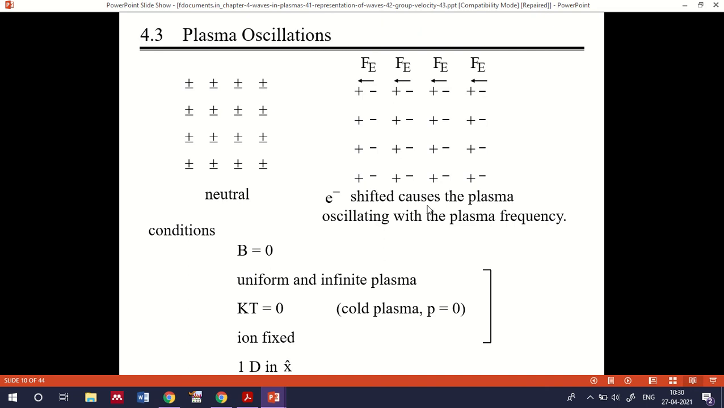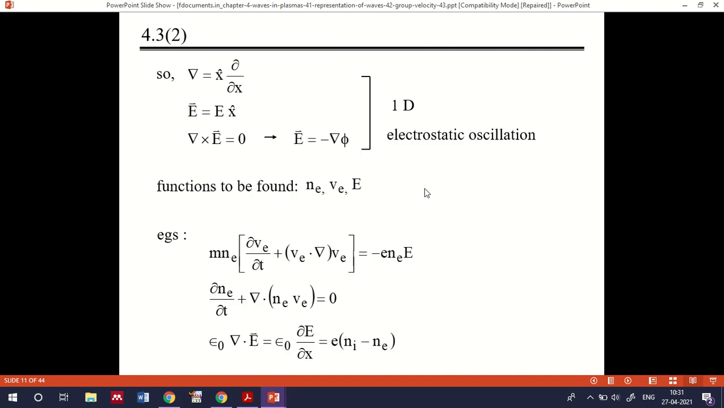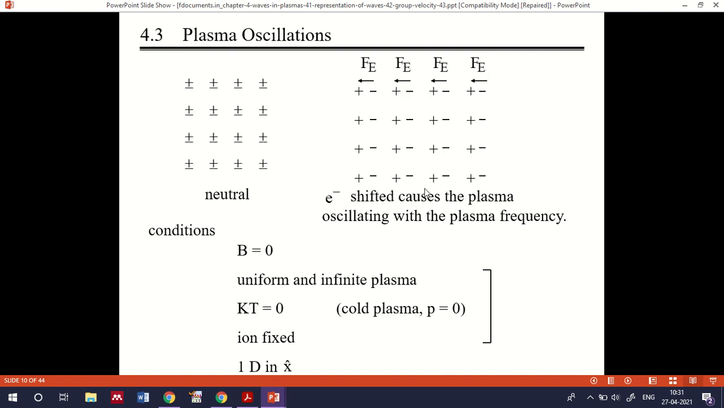with the plasma frequency. So when you apply an electric field to a plasma, there will be a separation between the positive ions and negative electrons, which produces a plasma oscillation with a plasma frequency. That is called the plasma oscillation, which arises due to the electrons being shifted when you apply the electric field to the plasma.